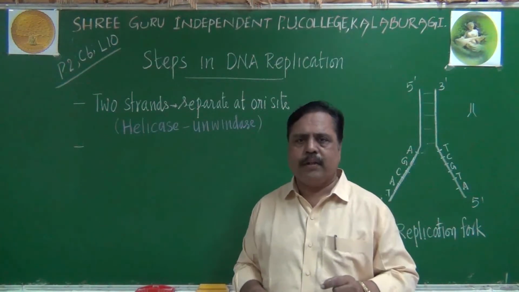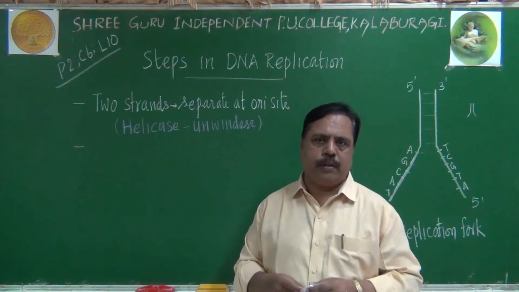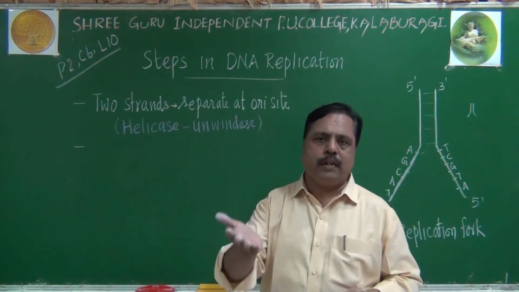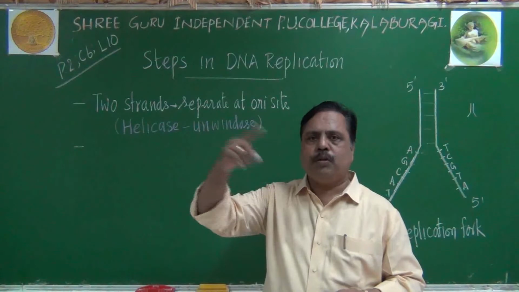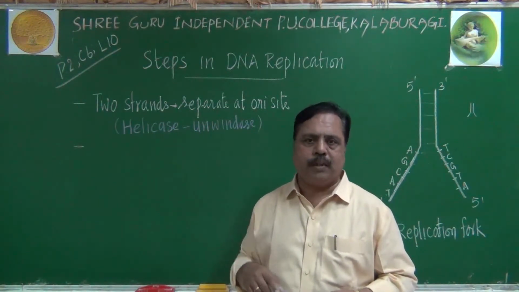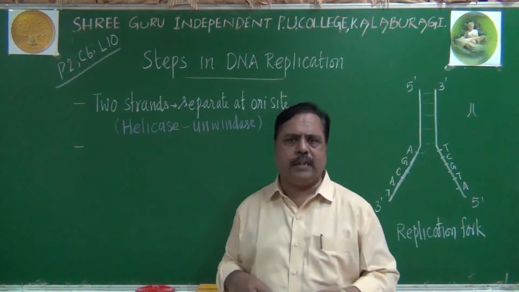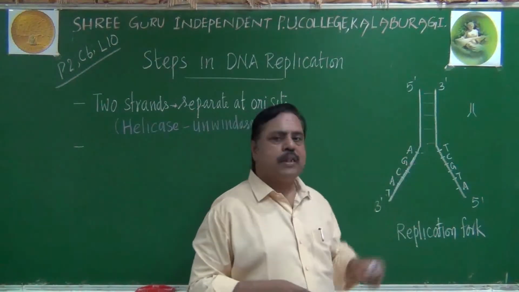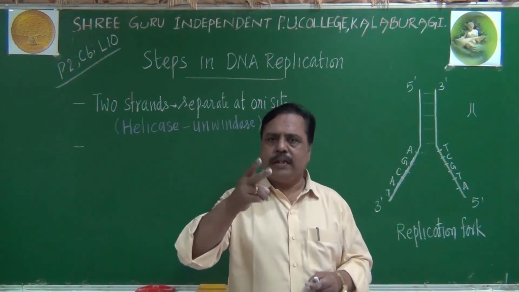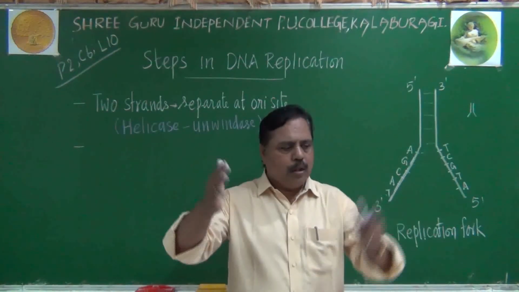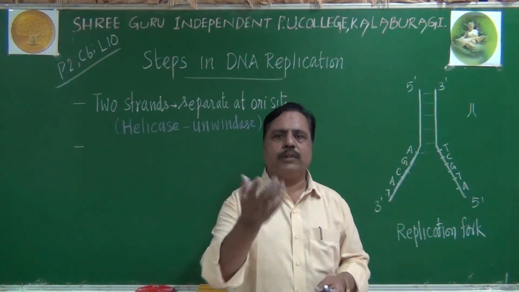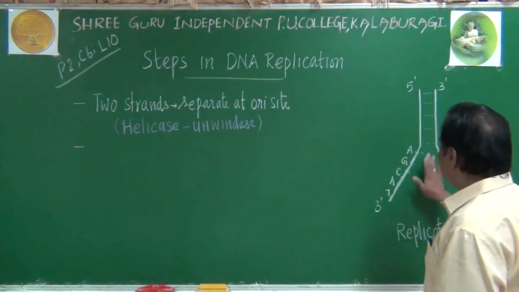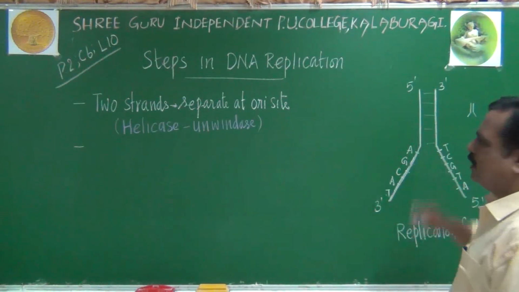Because we have seen already, DNA is a stable molecule. That is what was happening in the Griffith experiment also. When he heat killed that S type, how was it able to pass its DNA molecule to the R type? How could a dead bacteria pass the DNA to the living bacteria in the medium? That is because of their stability. Even when heat is destroying the DNA molecule, once again they can join if you give some favorable condition. That should not happen during replication. The separated chains should not join with each other.